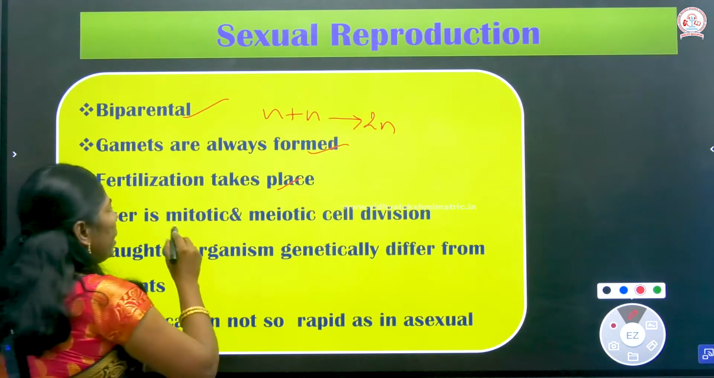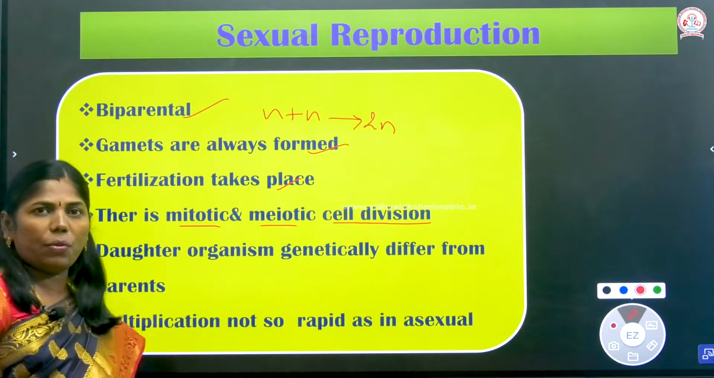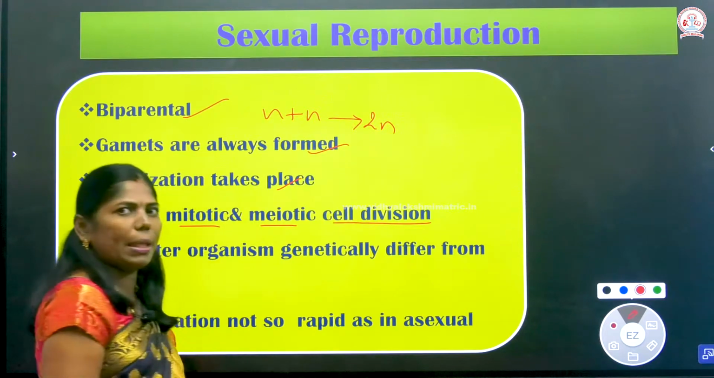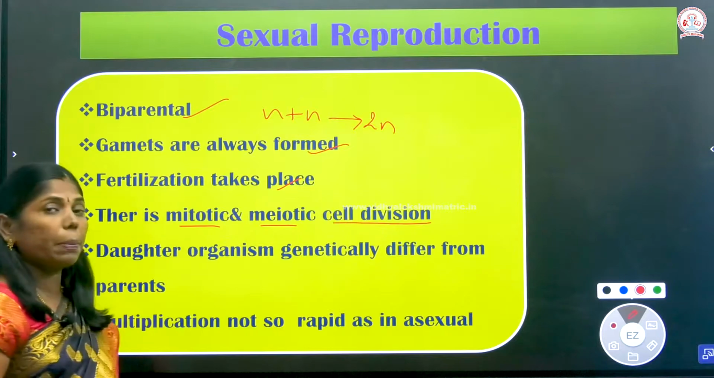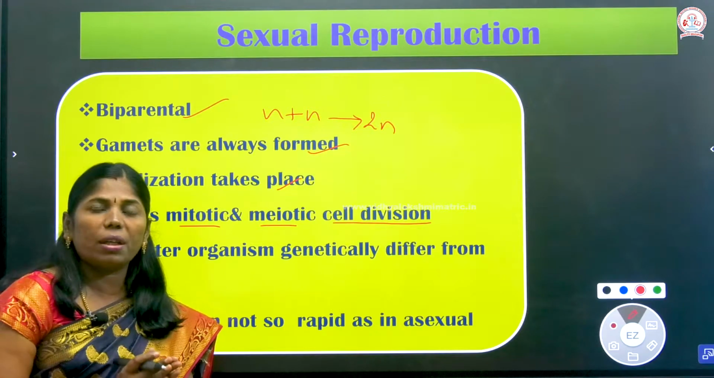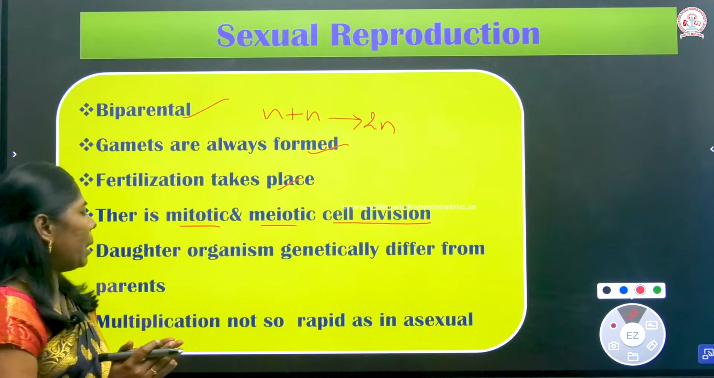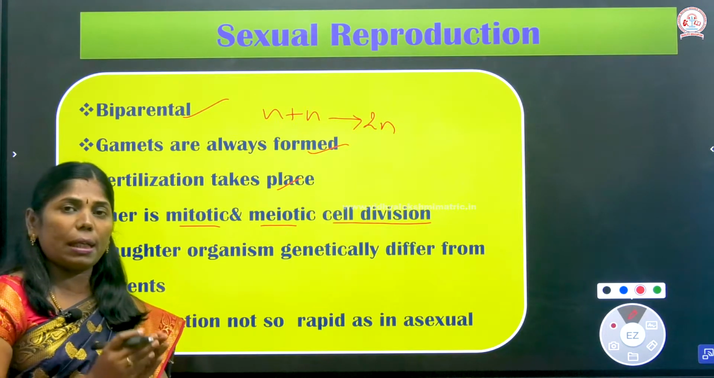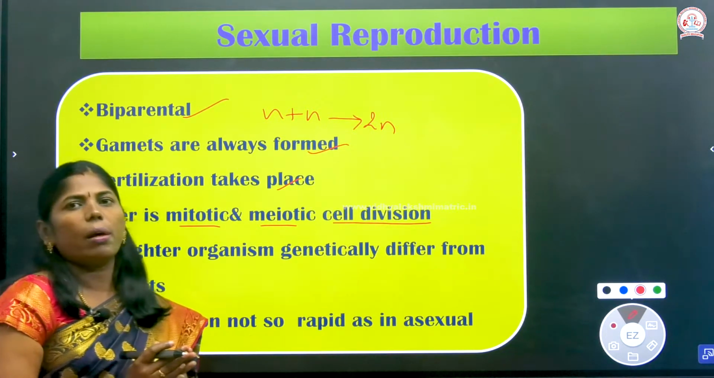So, mitotic and meiotic cell divisions occur. What is meiotic cell division? That is reduction division. Due to the cell divisions, the male and female gametes are formed. The daughter organisms genetically differ from their parents. Due to sexual reproduction, definitely the offspring differ from their parents. They are not identical to the parents. The multiplication is not as rapid as in asexual reproduction.